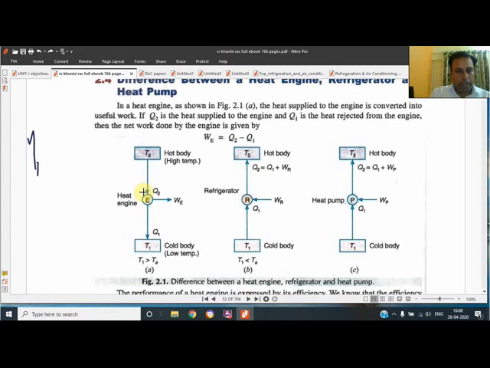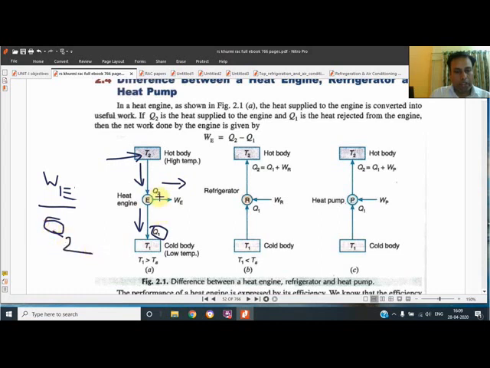Now if we consider the engine, in an engine the engine cylinder is maintained at high temperature. It takes a certain amount of heat. From this heat, two diversions are made. A certain amount is used for work done and a certain amount is rejected to the atmosphere, because the second law of thermodynamics says that we have to reject a certain amount of heat to the atmosphere. The whole heat cannot be converted into work. So what is the desirable effect? This is the work done. It will be used in the numerator, and the input is Q2.